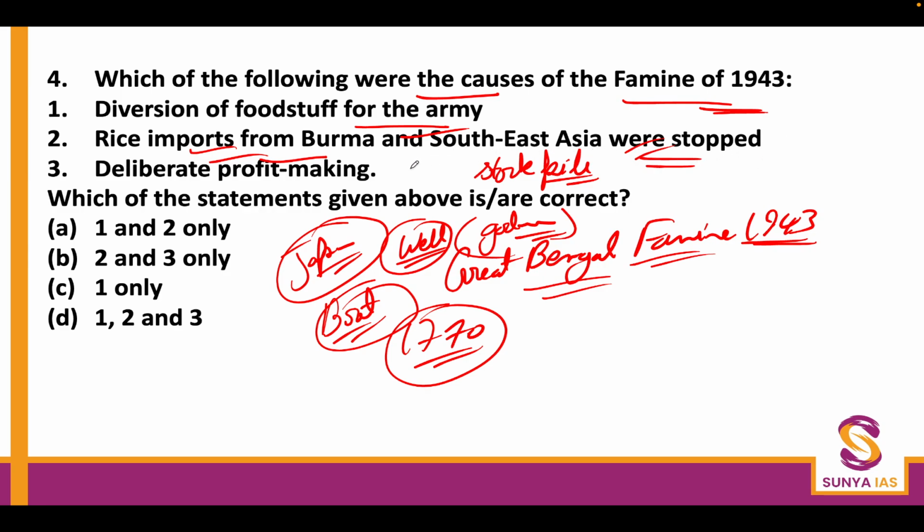Okay, deliberate profit making. Obviously, in such conditions, there are people who will do anything to make a profit, and there were profiteers in this place also. So 1, 2 and 3, all 3 are correct. D is the answer here.